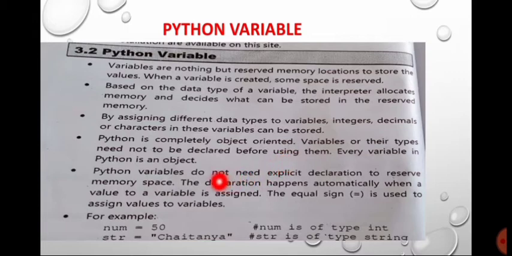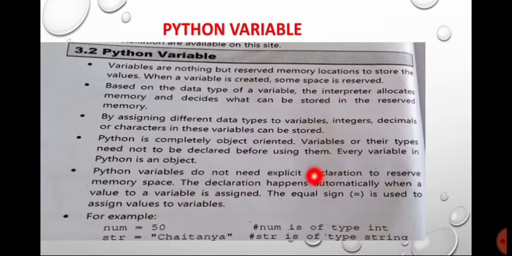Python is completely object oriented, so variables and their types need not be declared before using them. That means whenever you are going to use a variable in your Python programming, as it is object oriented, you don't require to define that variable at the beginning of the program.